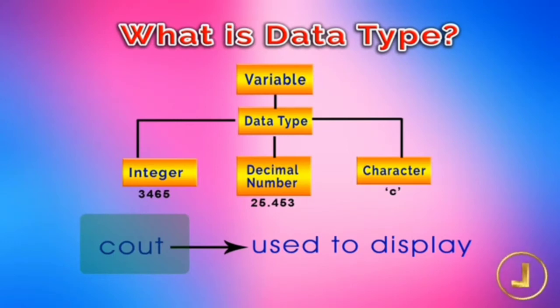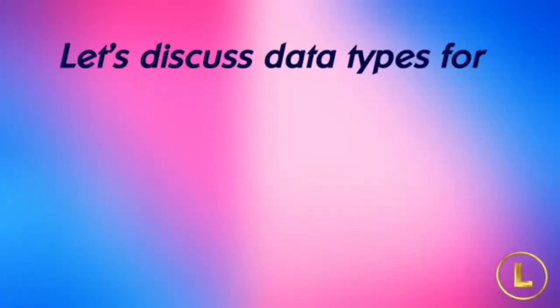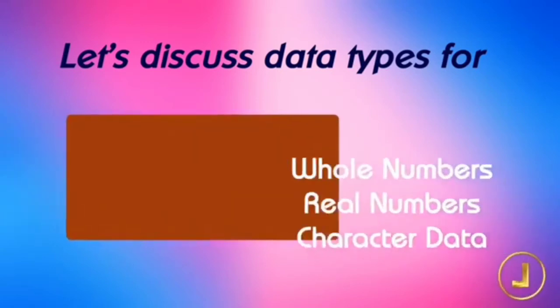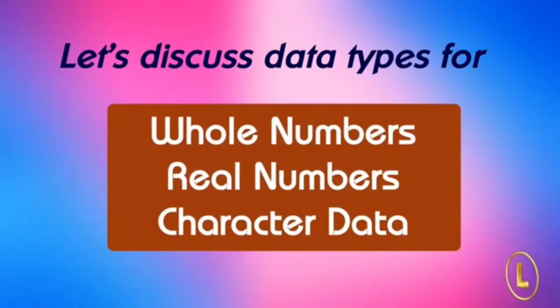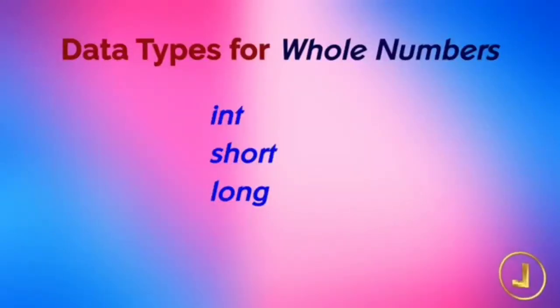There are a few data types in C language. These data types are reserved words of C language. The reserved words cannot be used as a variable name. Let's take a look into different data types that the C language provides us to deal with whole numbers, real numbers, and character data. The C language provides three data types to handle whole numbers: int, short, and long.